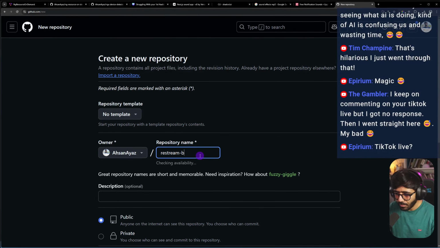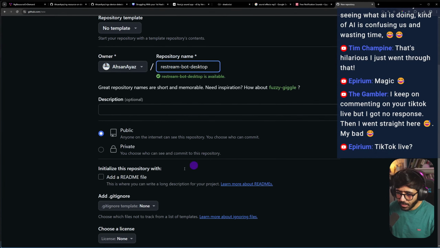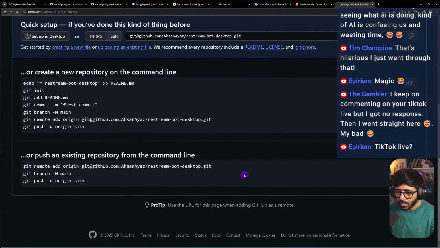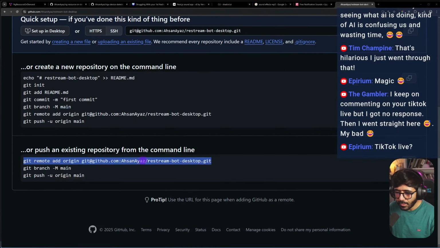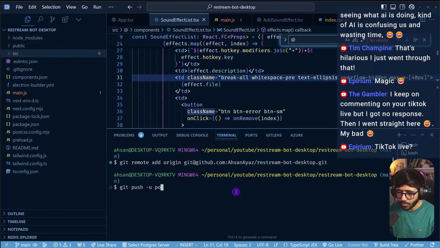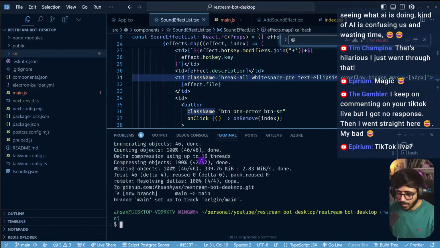I can make it created and quickly add this guy. And we do git push -u origin main. Great. And we refresh. There we go. So we have our files here. I'm going to share the link with you.